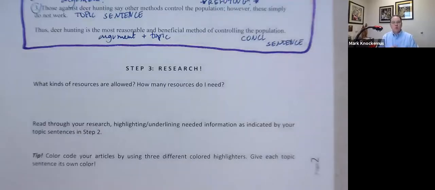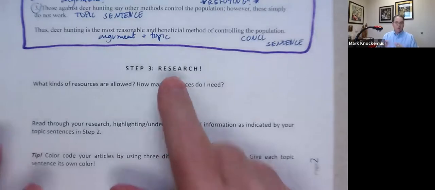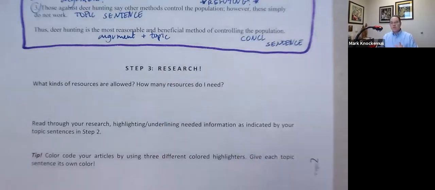Now we're ready for step 3, which is research. You'll notice that this is not the first step. Anytime you're doing a research project, a research essay, you have to know what you're going to write about, and then figure out those details to be revealed by your thesis statement as well as the topic sentences. Once we have that done, now we can research.